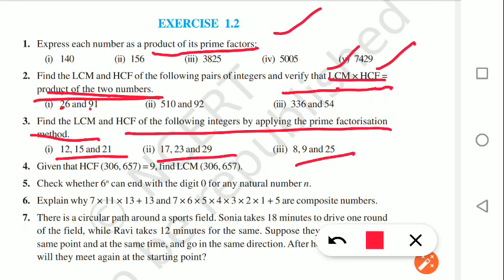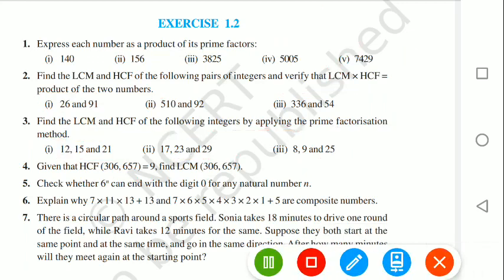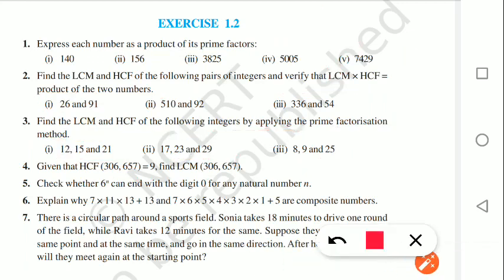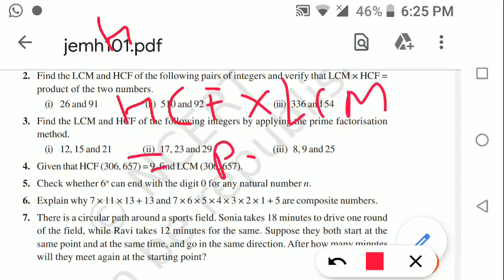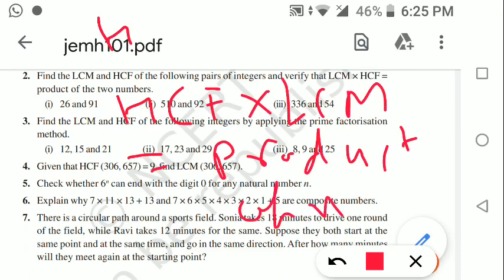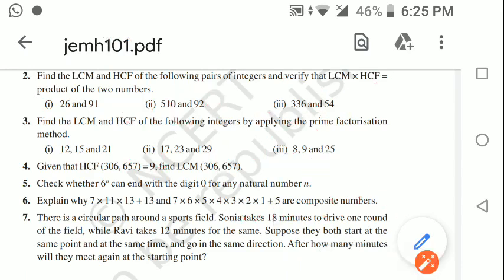Now moving toward question number 4. Given that HCF of two numbers 306 and 657 is 9, find LCM. That also we can do using the formula: HCF into LCM is equal to the product of the numbers. So by that we can use it.